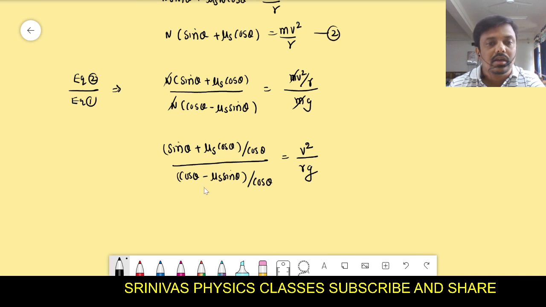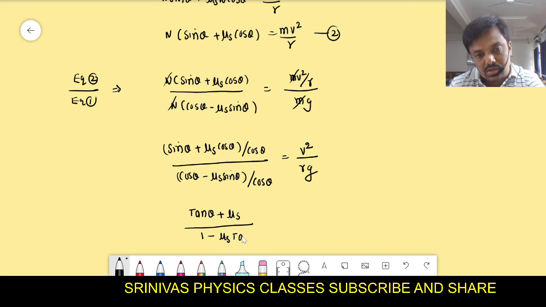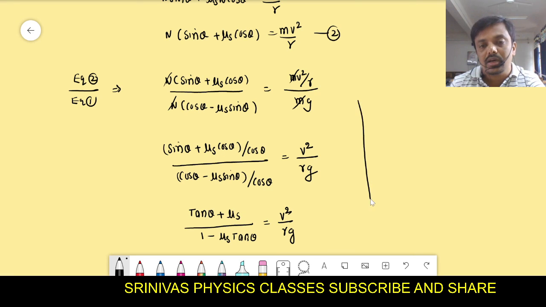When you divide sin by cos, you get tan theta, and mu s cos theta by cos theta gives mu s. So we get tan theta plus mu s in the numerator. In the denominator, cos by cos is 1, minus mu s sin theta by cos theta, which is tan theta: 1 minus mu s tan theta, is equal to v square by rg.